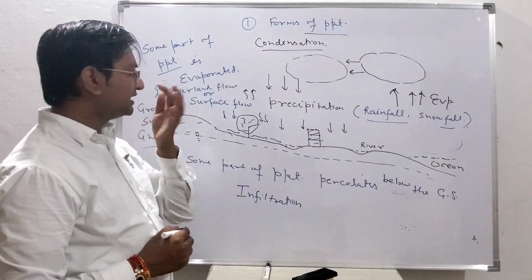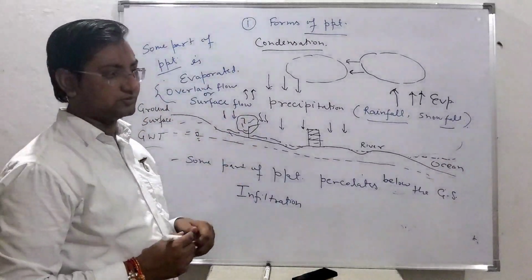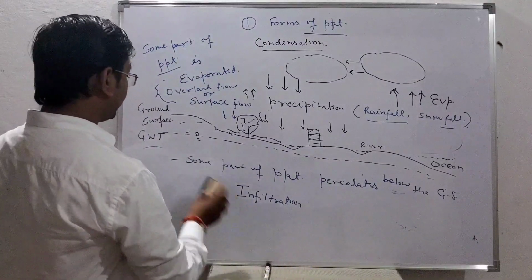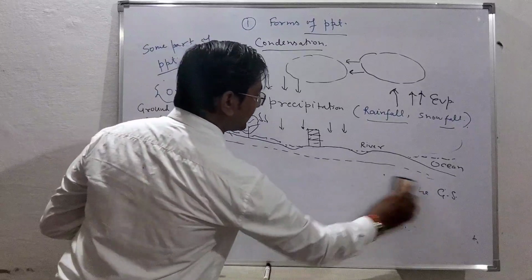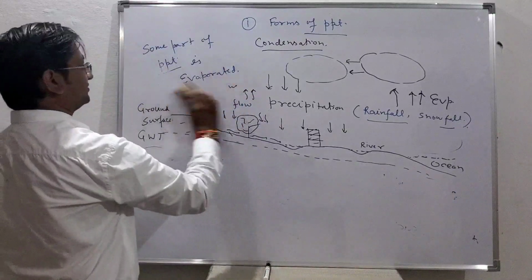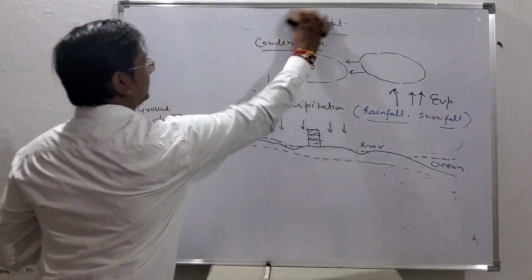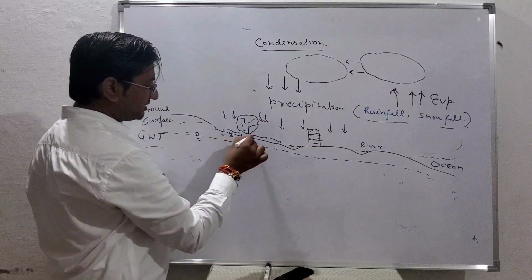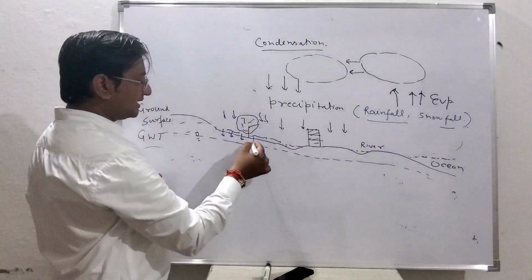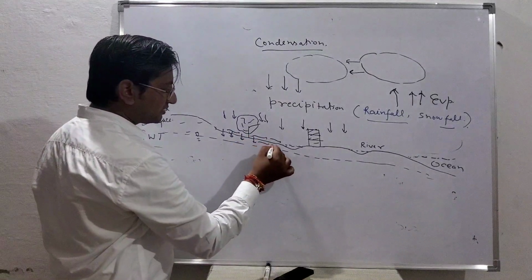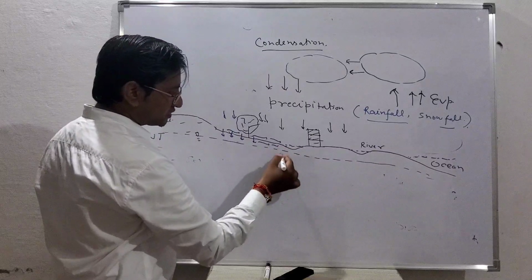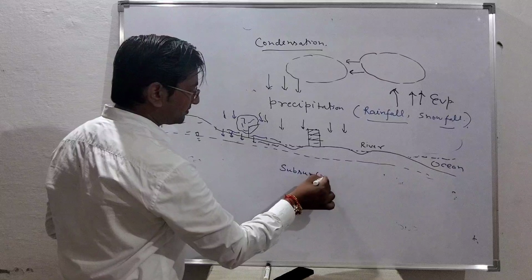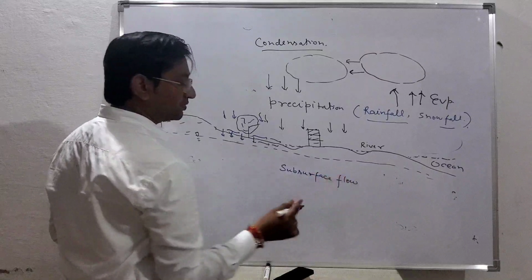Now we see what actually happens to the water that is going into the ground. First, it is infiltrated below the ground surface, and after that it may also start flowing as a subsurface flow.